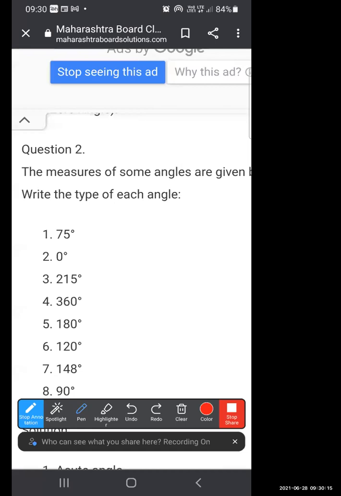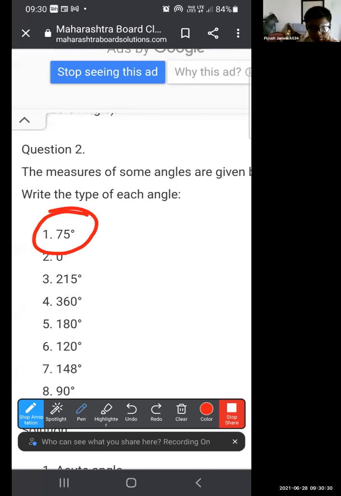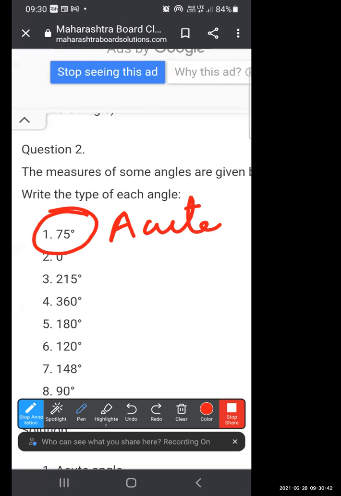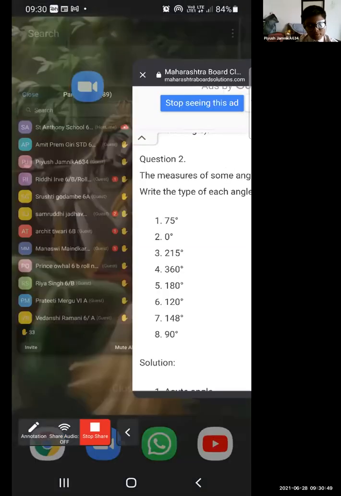Now here the angle is of 75 degree. Please help us to find out which kind of angle this is, whether it is more than 90 degree or less than 90 degree. Teacher, this is less than 90 degree, acute angle. Very good. The angle which is less than 90 degree is known as acute angle. Now mute yourself.